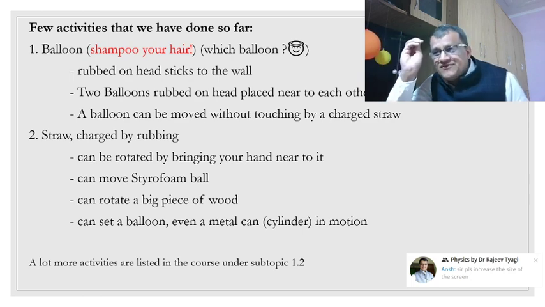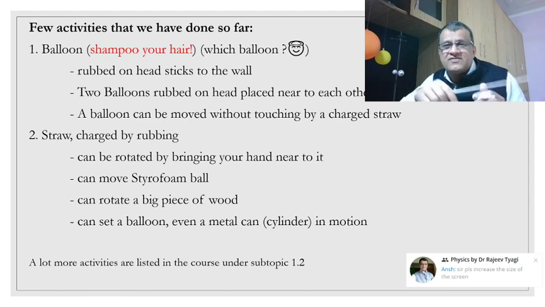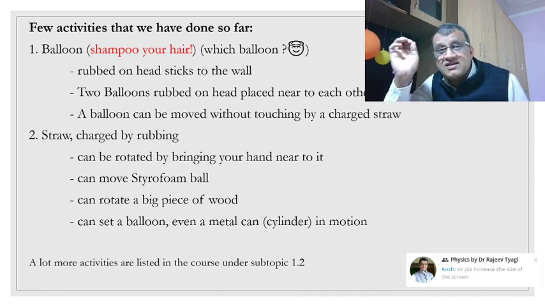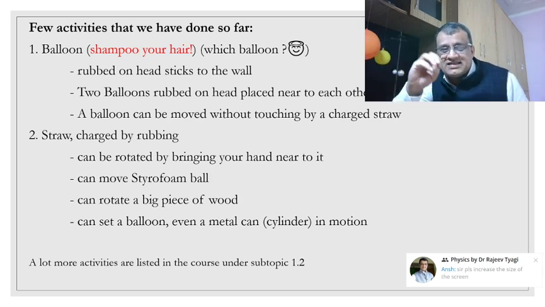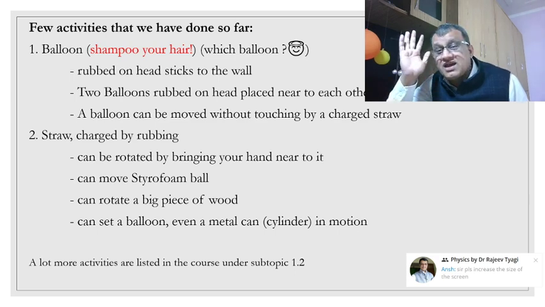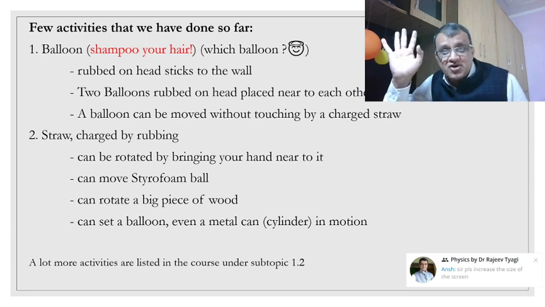Now, if you feel that why is it that we are making the charge stay, touch it with a straw, why don't we allow it to flow? We will come to that flow of charge in the second chapter, which is current electricity. This first chapter, electrostatics, the charge once given to a body, it stays there, static. And this chapter is worth 10% of your class 12th board exams. A significantly important chapter is electrostatics.